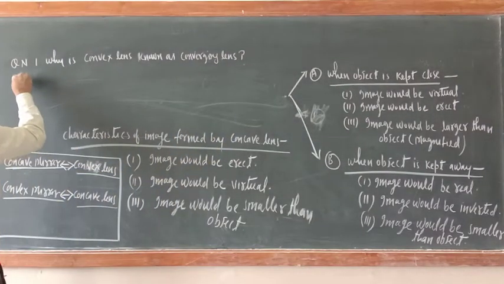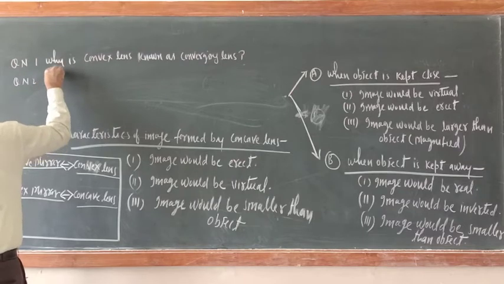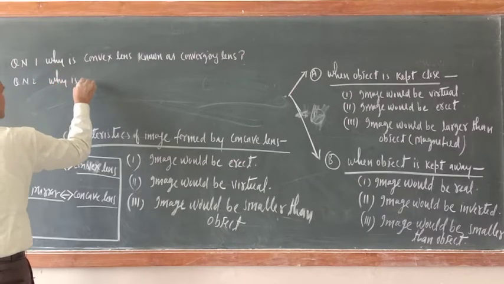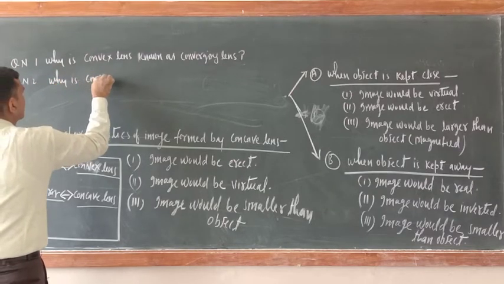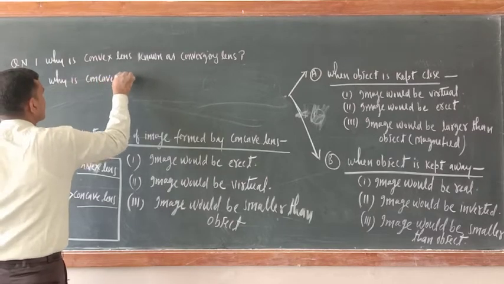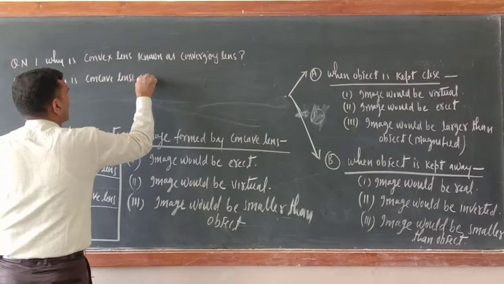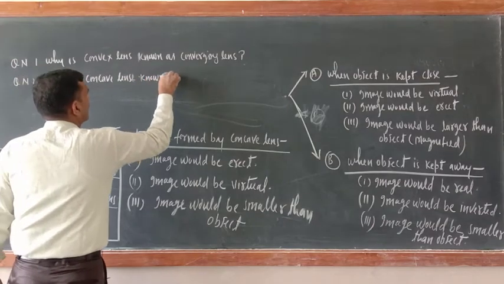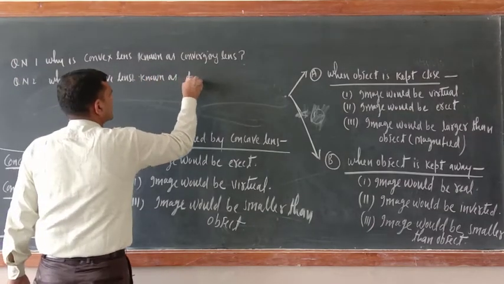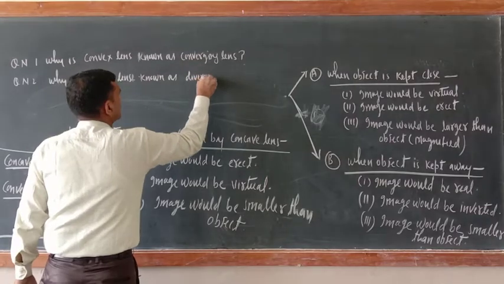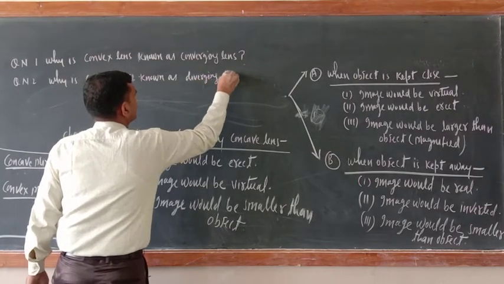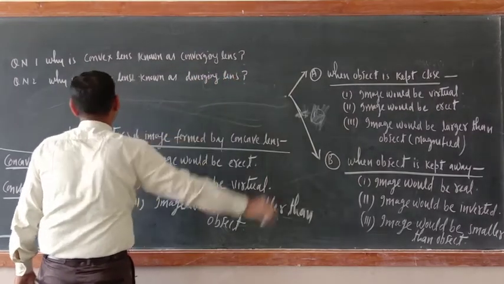Next question. Question number 2: Why is concave lens known as diverging lens? Diverging lens. Okay.